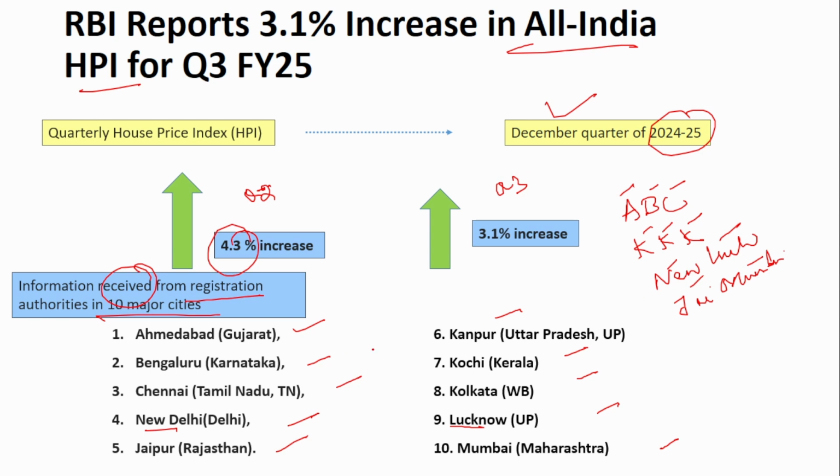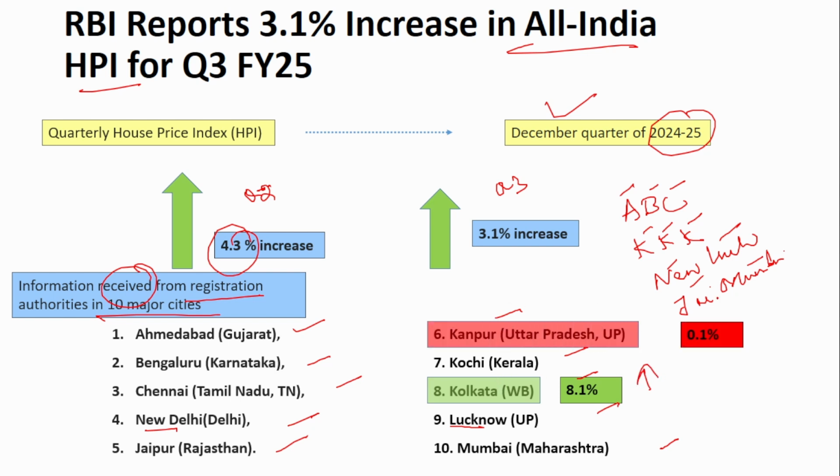And one thing that was observed in this house price index is that there was a significant variation in each of the cities. Compared to last quarter, it has either grown very high or gone down very low. A significant upward movement has been observed in Kolkata with an 8.1% increase, and the lowest was observed in Kanpur with just a 0.1% increase. This is the highest and the lowest variation. Remember, it was Kolkata with 8.1% and Kanpur with 0.1%.